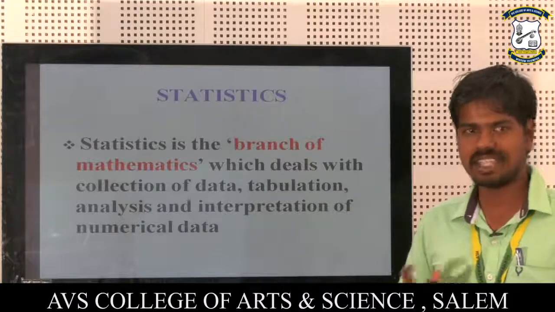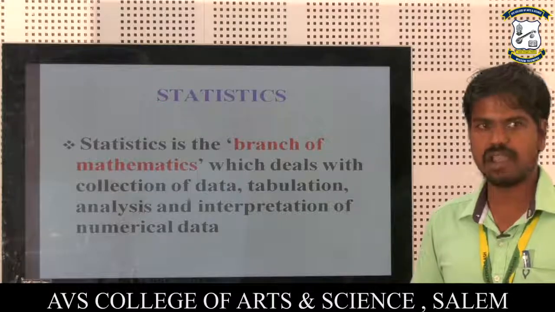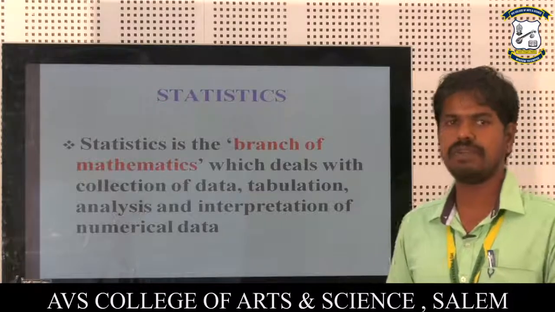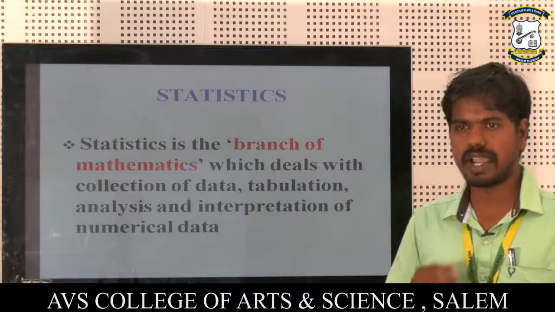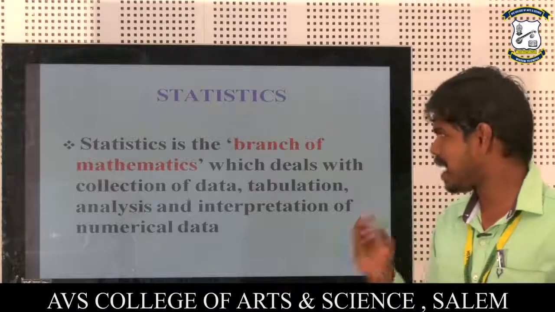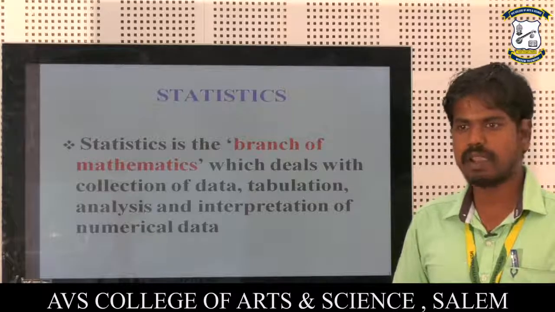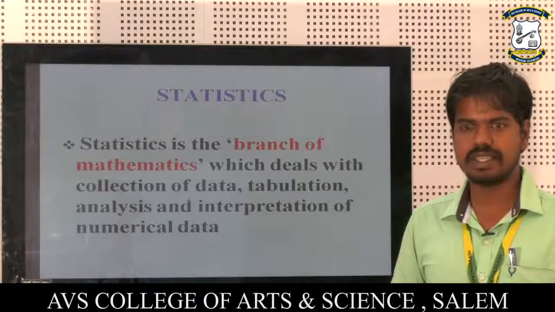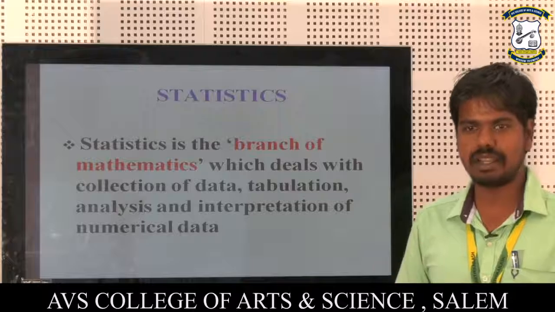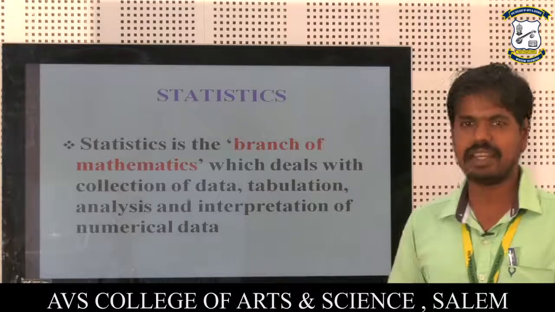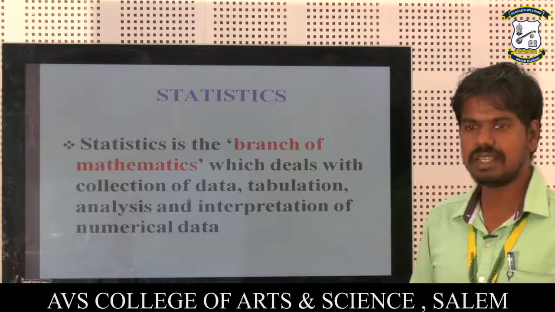Statistics is a branch of mathematics which deals with collection of data, tabulation, analysis and interpretation of numerical data. What is meant by collection of data? There are two kinds of data. First one is the primary data. Second one is the secondary data. What is meant by primary data? Primary data is the face-to-face, first-time collection of information. Next one is secondary data. Secondary data is the second-time gathering of information.